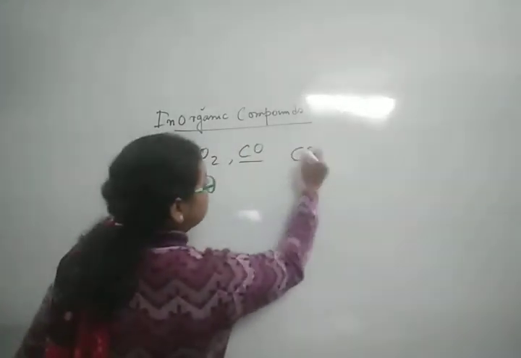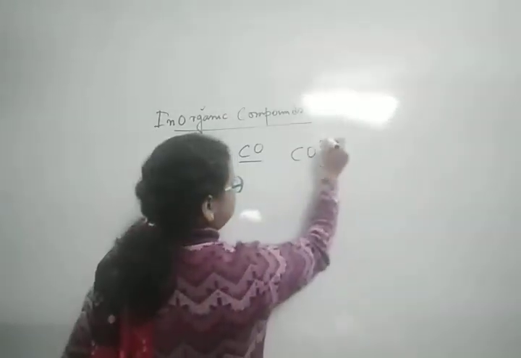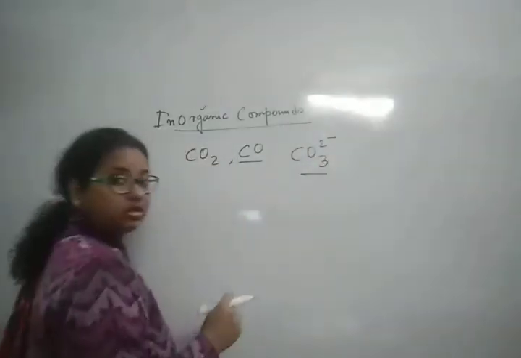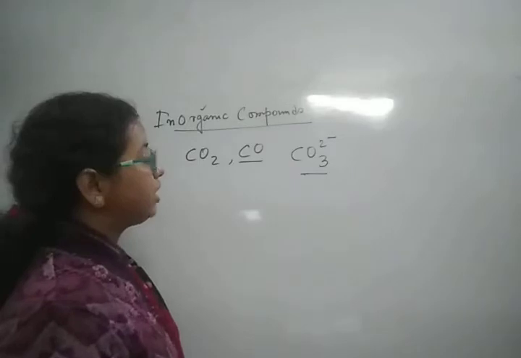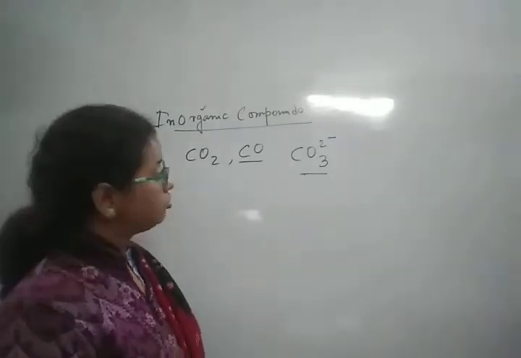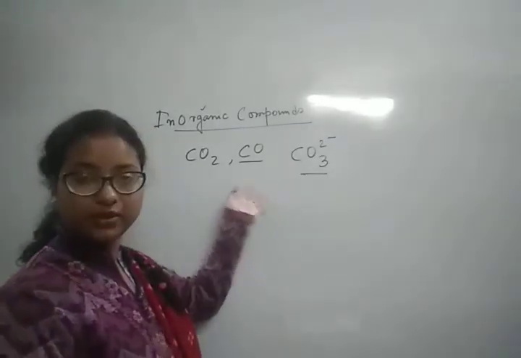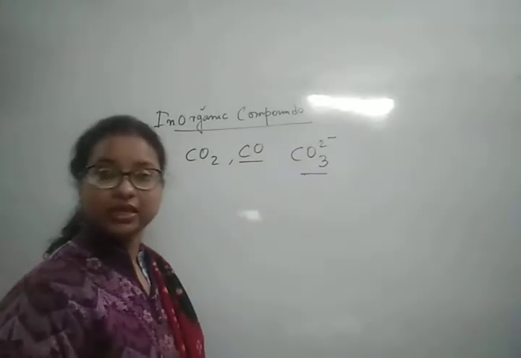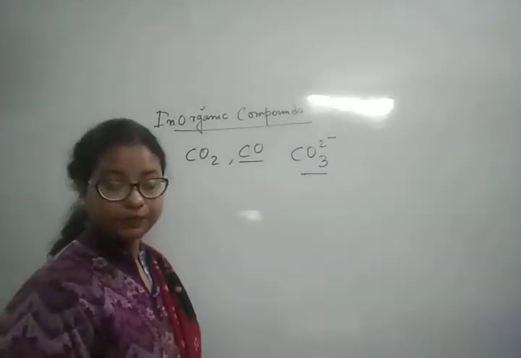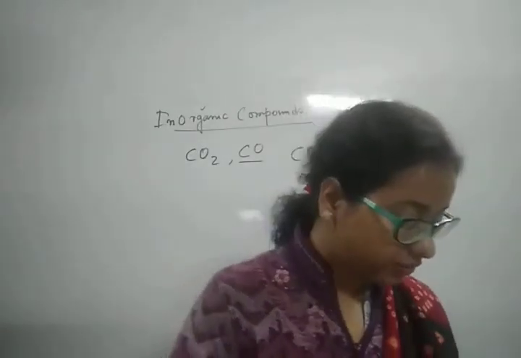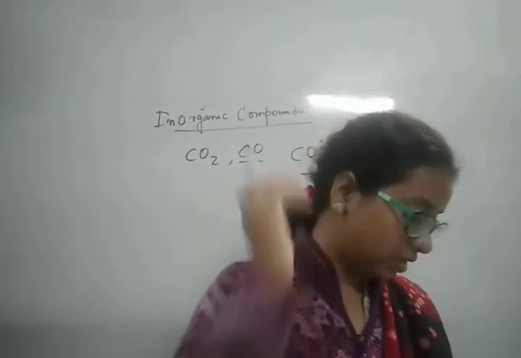We have carbonates. This is the formula of the carbonate radical. We have different carbonates, and these compounds contain carbon. In your book a few formulas of carbonates are there.